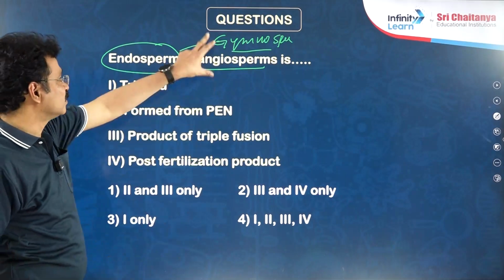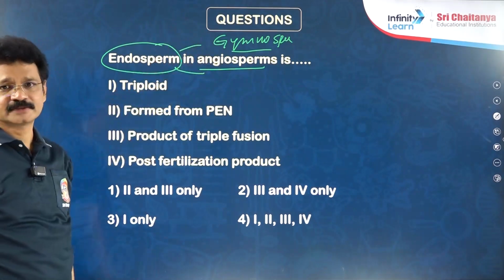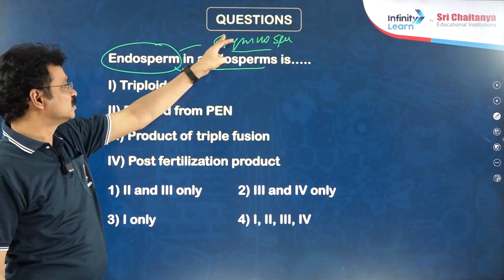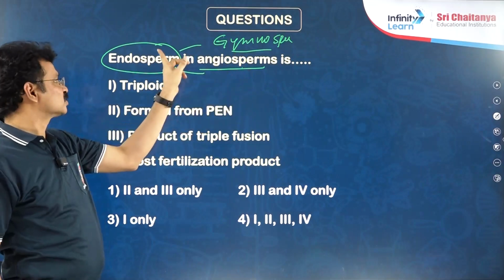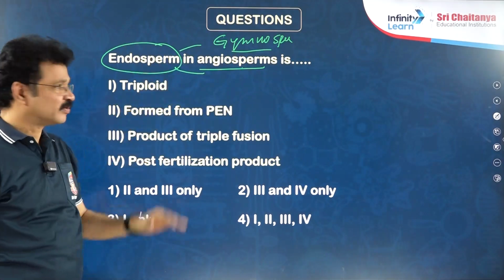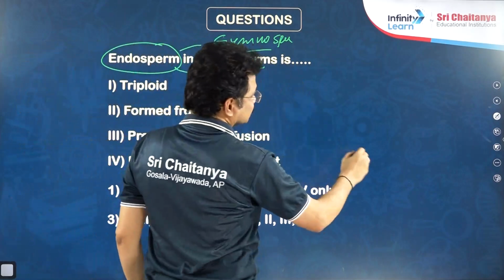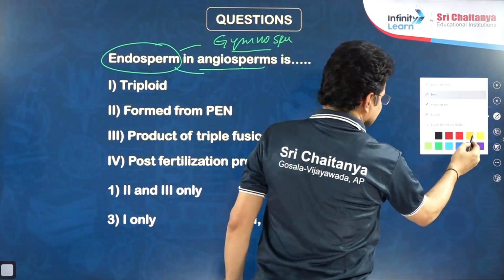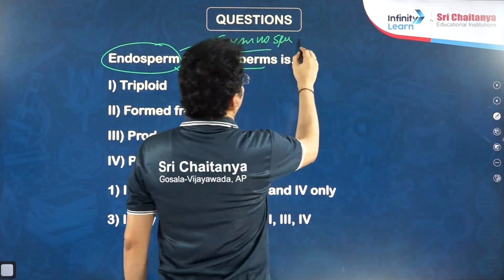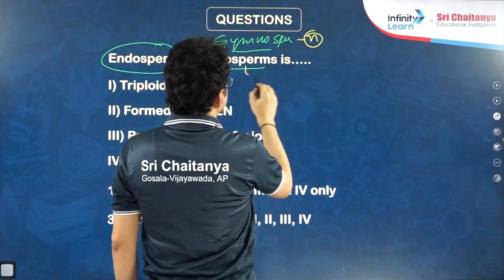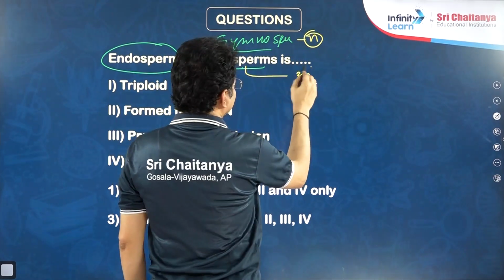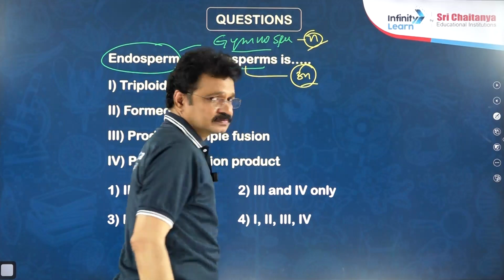But the ploidy of endosperm is different in both the plants. In what aspect are both gymno and angiosperms similar? Production of endosperm. In what aspect do both differ? Ploidy of endosperm. In gymnosperms, the endosperm is haploid, whereas in angiosperms, the endosperm is triploid, 3N condition.